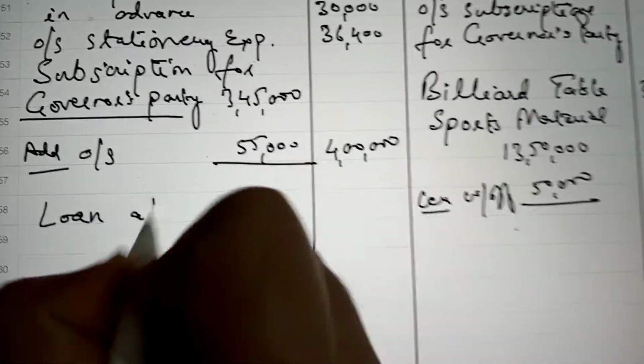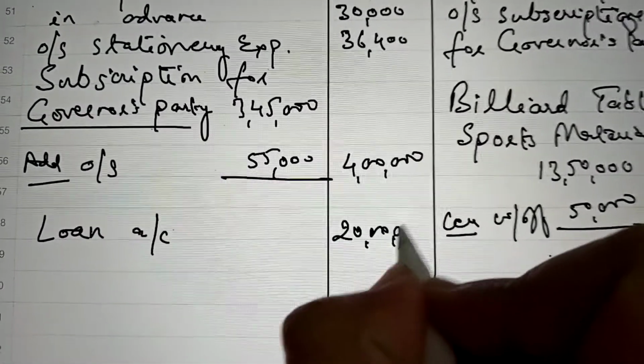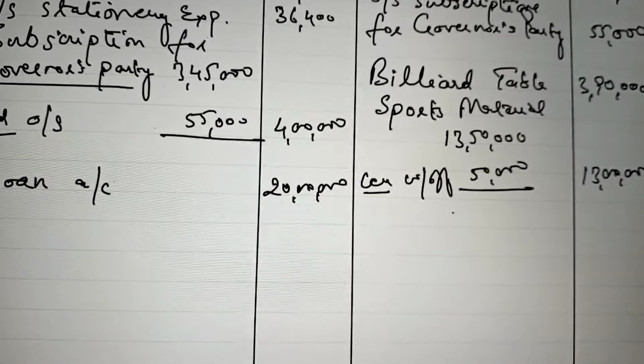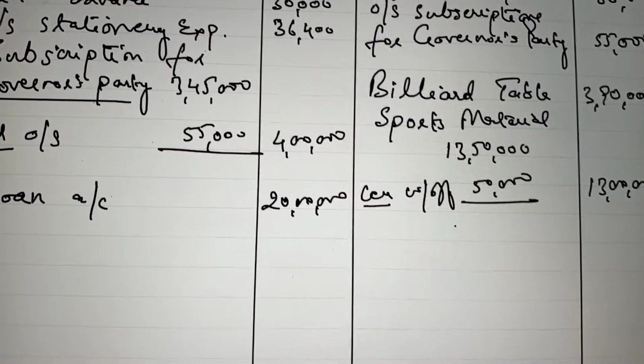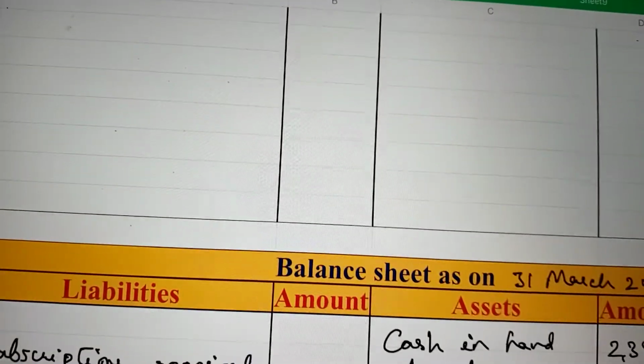Loan account, it is given 20 lakh because the loan's repayment information is not given here, whether it is repaid or not, so it will be shown in the current year's balance sheet also.